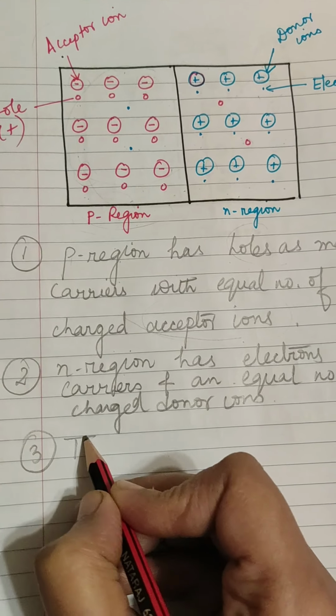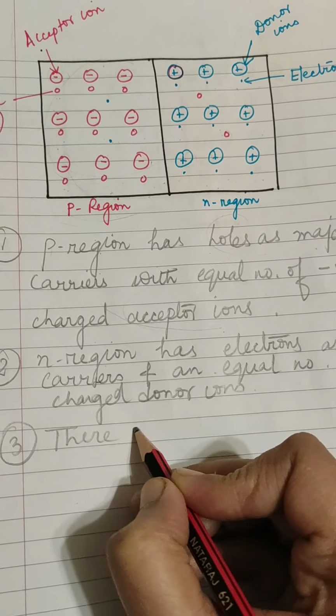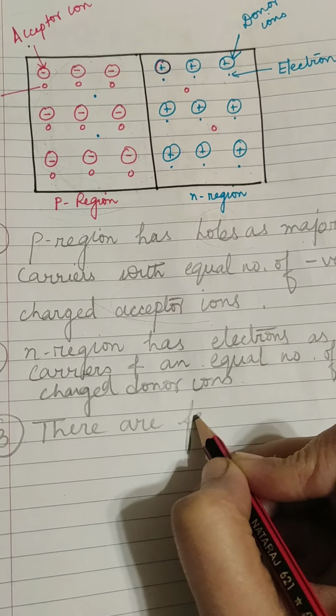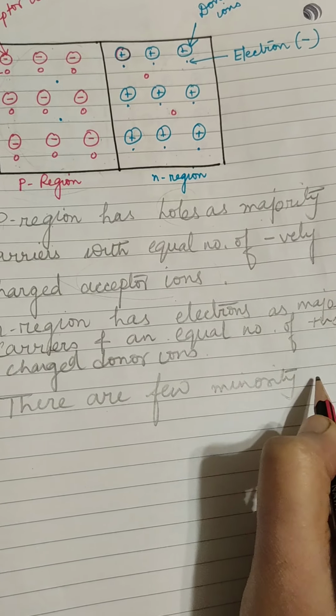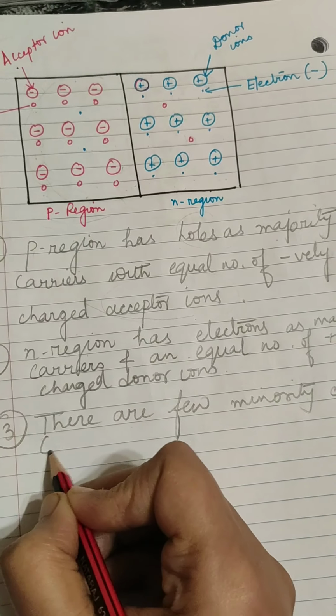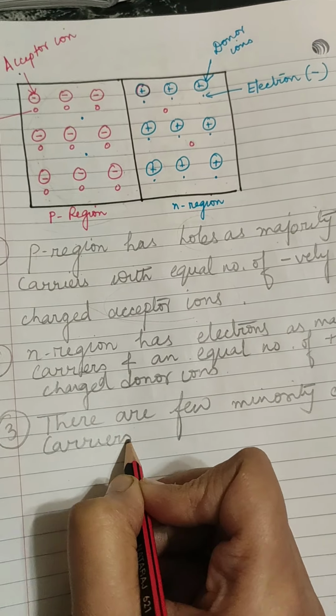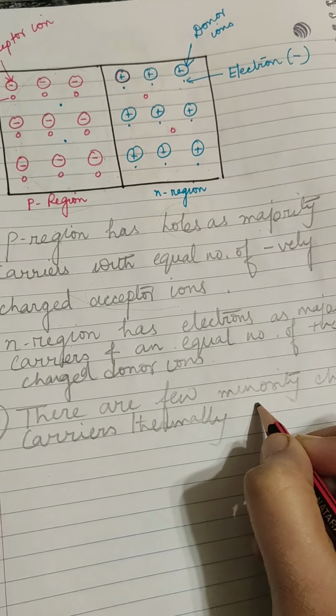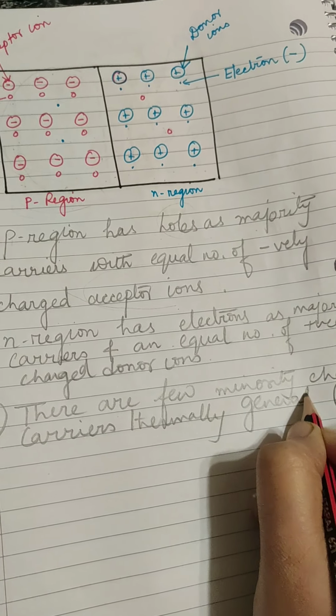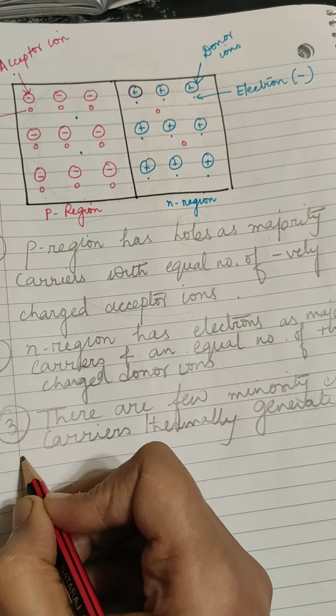So there are a few minority charge carriers, thermally generated by breaking of covalent bonds.